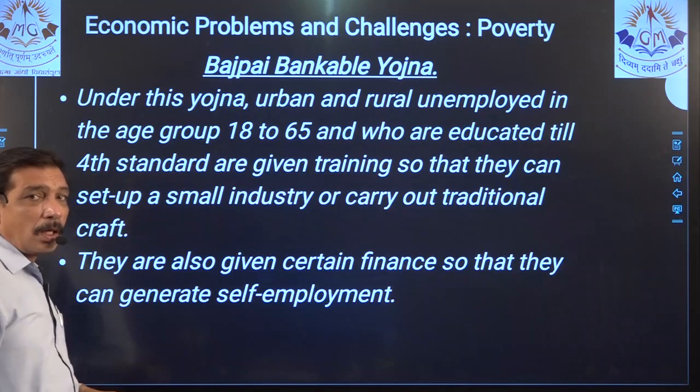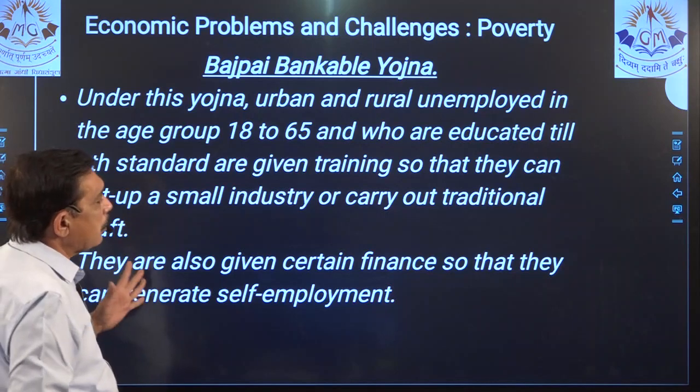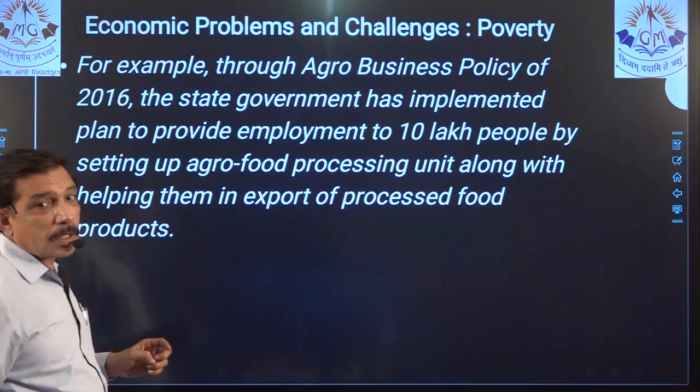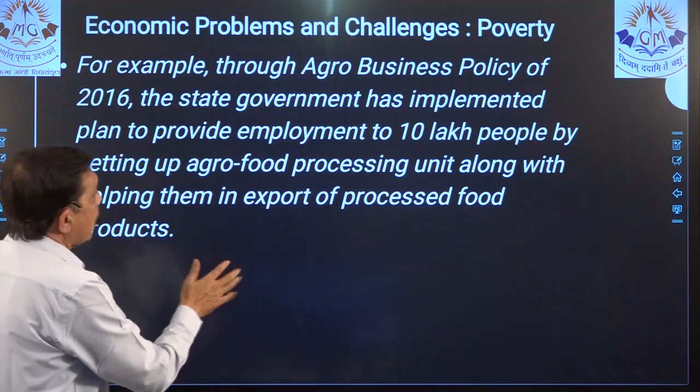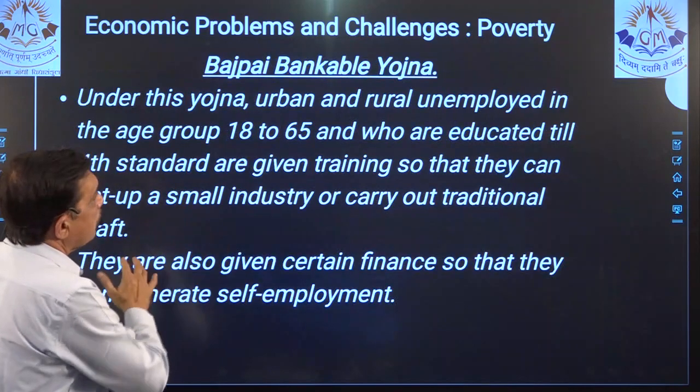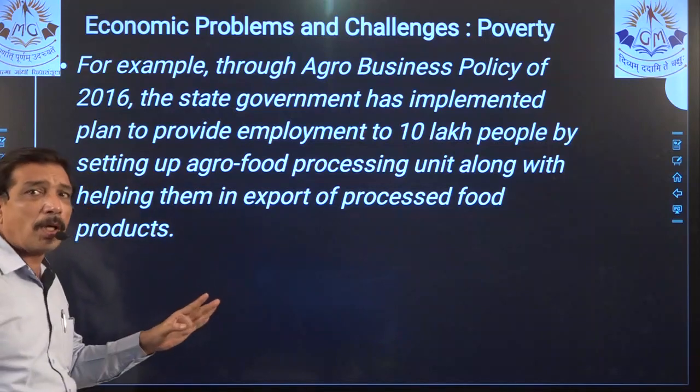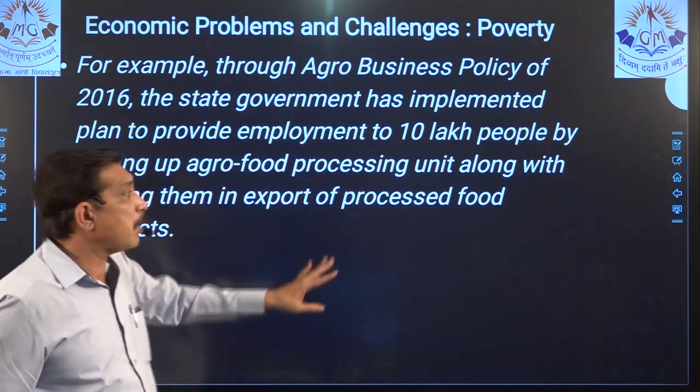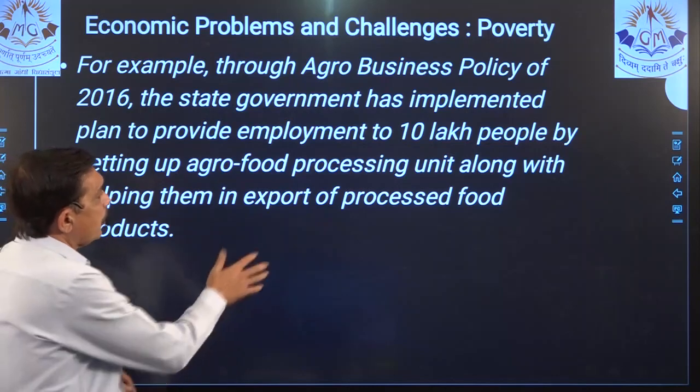Bajpai Bank Yojana, it is quite small, it doesn't have that much, but it can be clubbed with some other scheme to give, right? Because it has just 1 and 2 3 marks, so it can be asked as an independent 2 mark question, or it can be clubbed with something else, some other scheme.